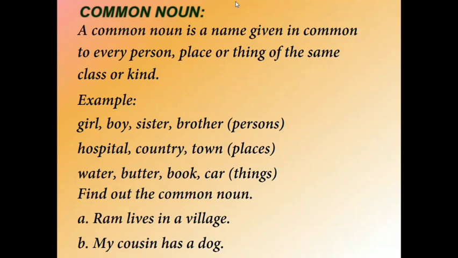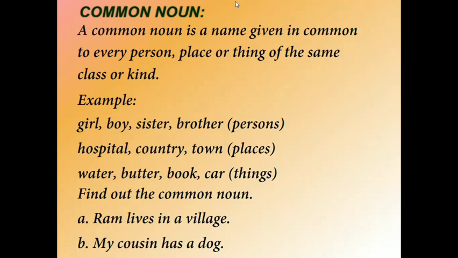Second one, my cousin has a dog. What is the common noun over here? There are 2 common nouns over here. First one is cousin and the second one is dog, right? It could be any cousin of mine and the dog could be any dog. We are not sure which dog we are talking about. Understood?